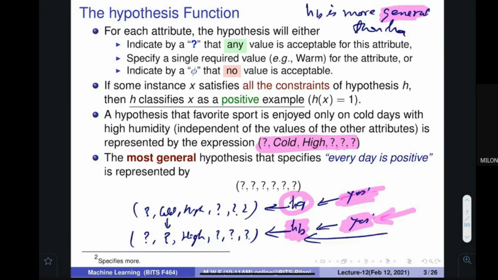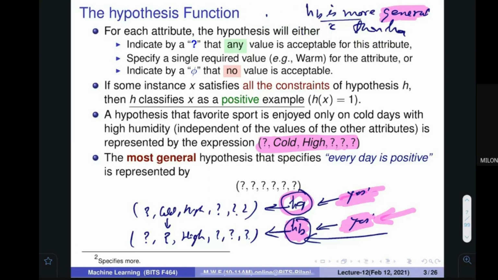Or along the same line, we can say that HB is more specific than HA. Sorry, this HA is more specific. I think I have written it wrong here. HA is more specific, because HB is more general, so HA is more specific.